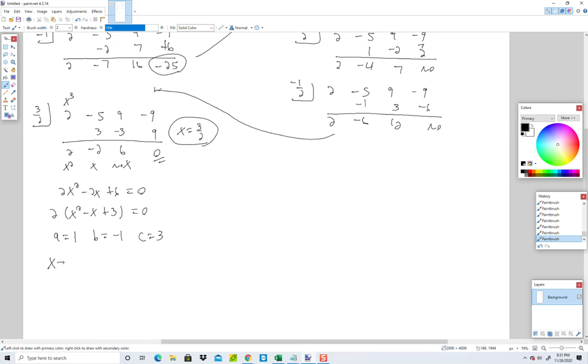And the quadratic formula says negative b, so negative negative 1, plus or minus the square root of b squared, so negative 1 squared, minus 4 times a times c, all over 2a. So negative negative gives us a positive, so we got 1 plus or minus the square root of 1 minus 4 times 1 times 3, which is 12, all over 2.